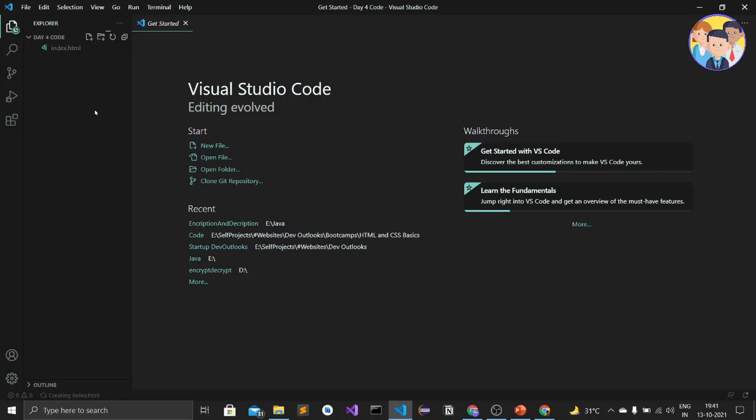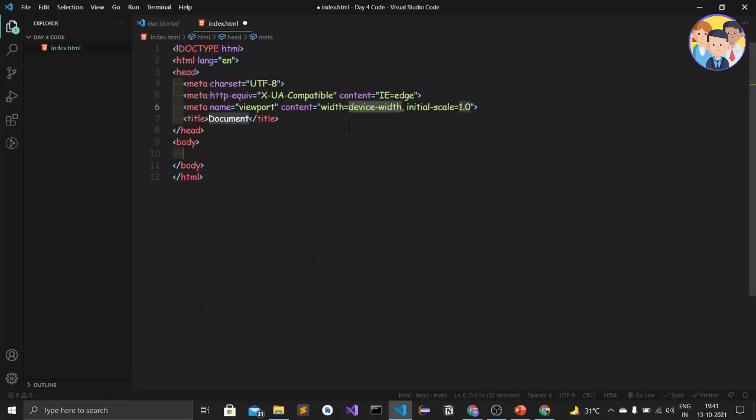Here I will just type the exclamation mark and I will get the boilerplate. So this is the boilerplate of HTML. These are some additional meta tags which just give additional information about our website. Let us add the title as day 4. Let's add code also, and then let us open the slide.